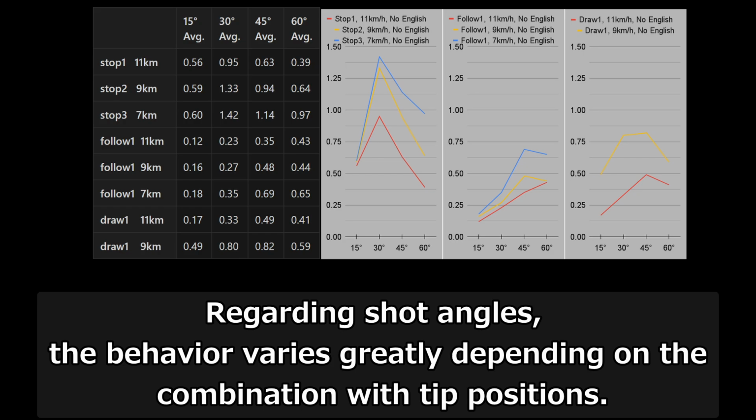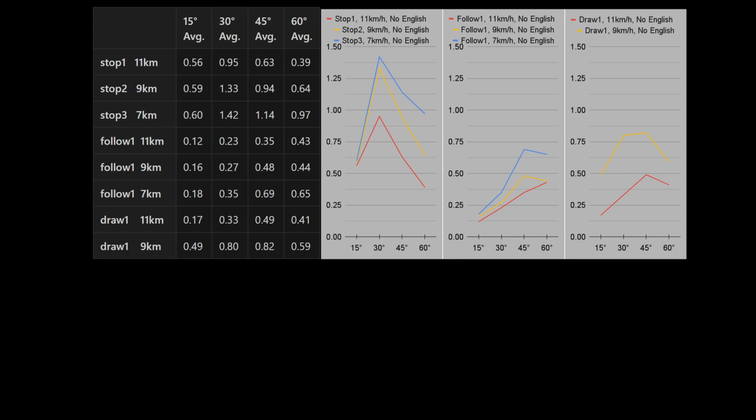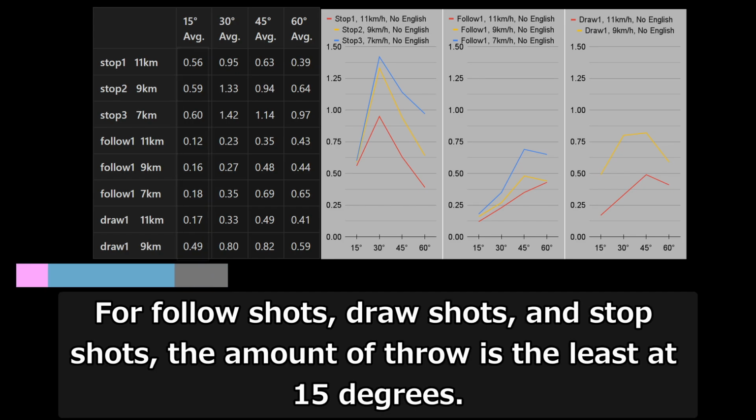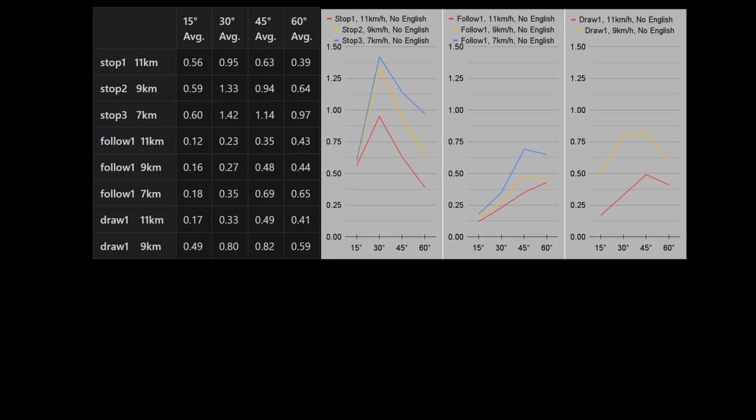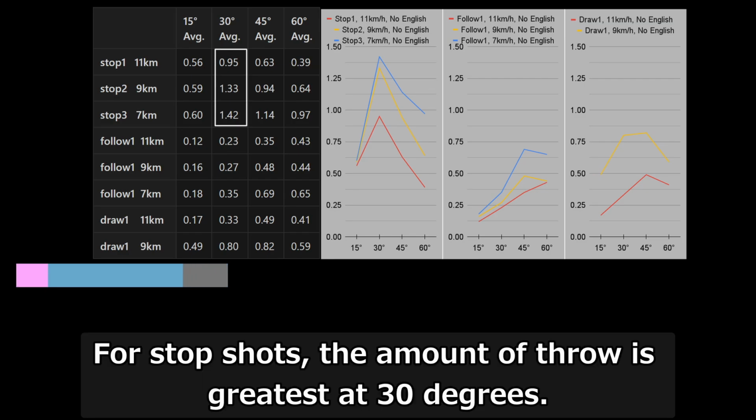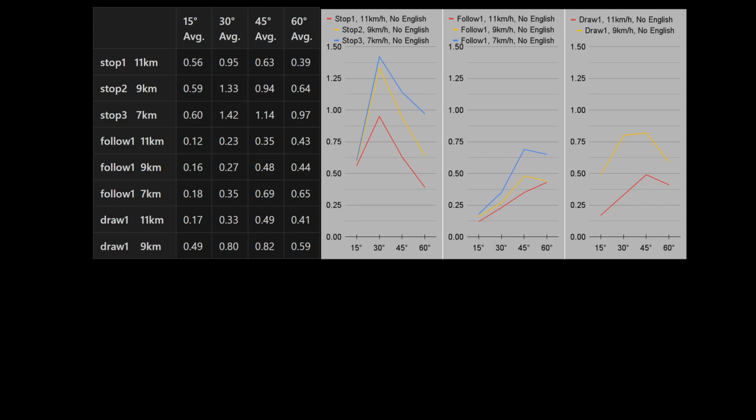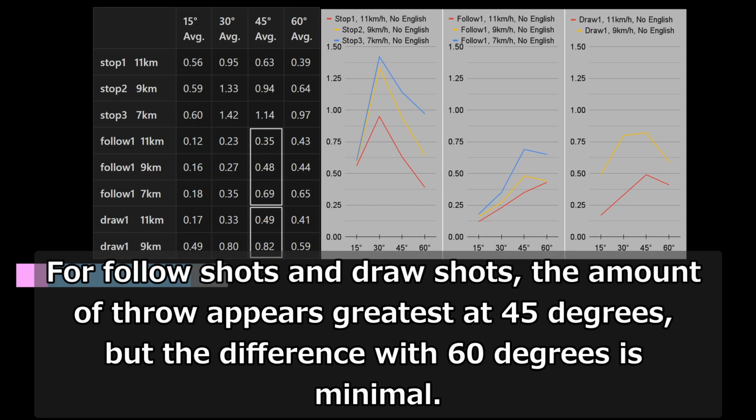Regarding shot angles, the behavior varies greatly depending on the combination with tip positions. For follow shots, draw shots, and stop shots, the amount of throw is the least at 15 degrees. For stop shots, the amount of throw is greatest at 30 degrees. For follow shots and draw shots, the amount of throw appears greatest at 45 degrees, but the difference with 60